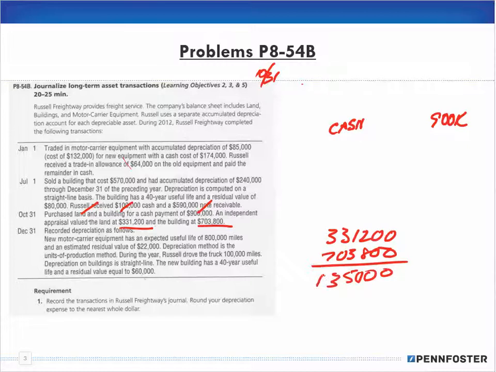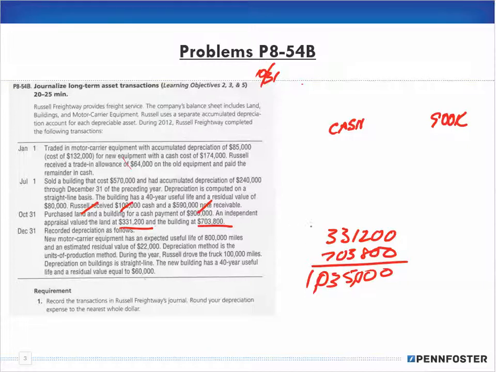So that comes out to $1,035,000. Now we only paid $900,000. We can't record that profit because that's just an appraised value. It's an opinion as to the value of that property.